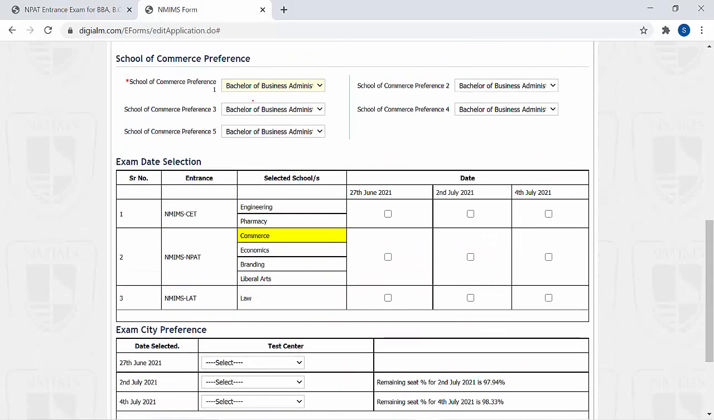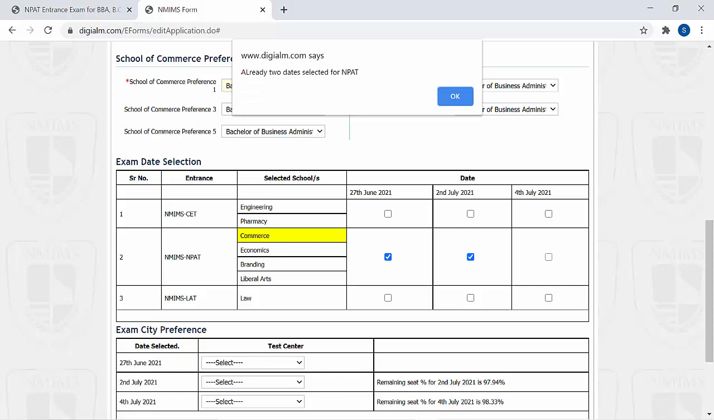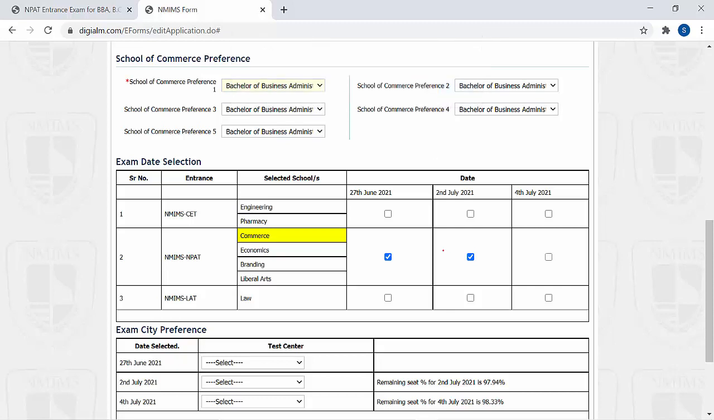Once we select the school here, now we'll select the exam slot. You can select either 27 June, 2nd July or the 4th July. Two dates are already selected for NPAT, and that means you can select any two dates. So I am selecting here 27th June and the 4th July. Now for each slot you have to pay 1800 rupees for general category candidates. So I am selecting 2 options here, 27th and the 4th July.